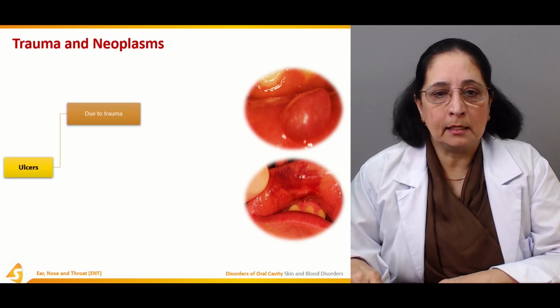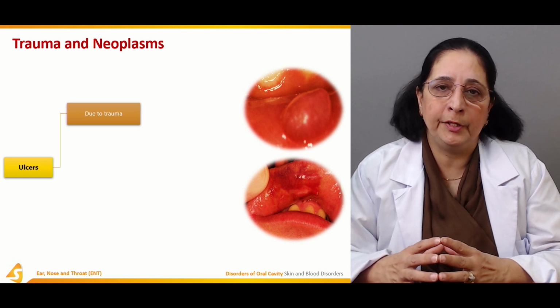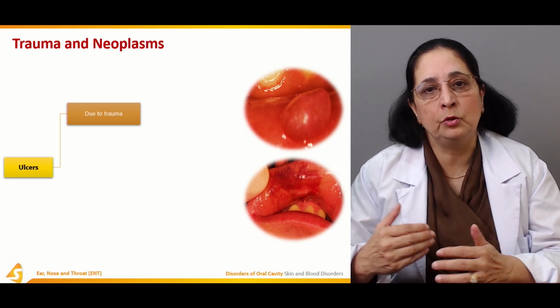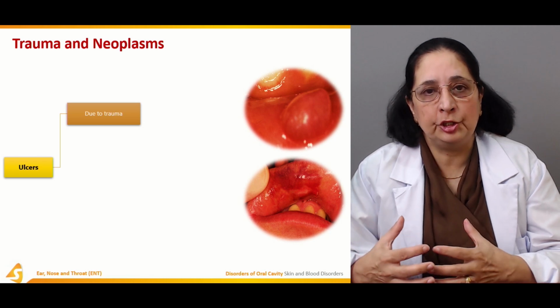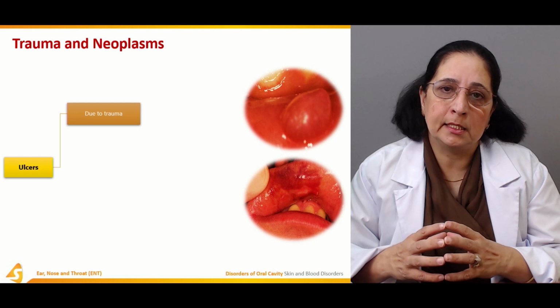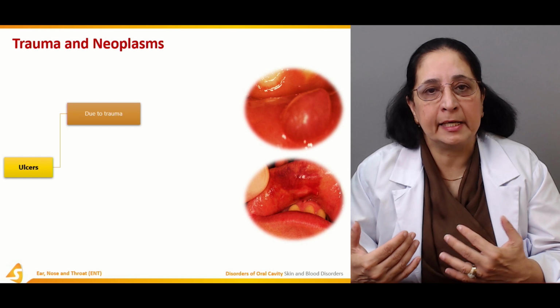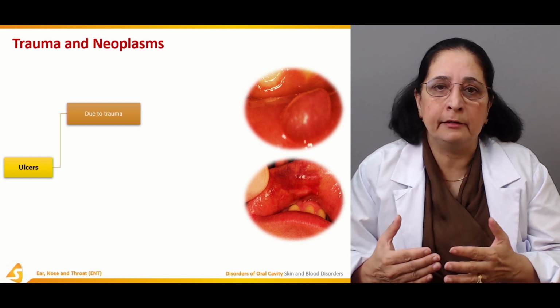We talked about the ulcers of the oral cavity which are due to different infections in our previous section, and we discussed the ulcers due to viral infections, bacterial infections, and fungal infections.